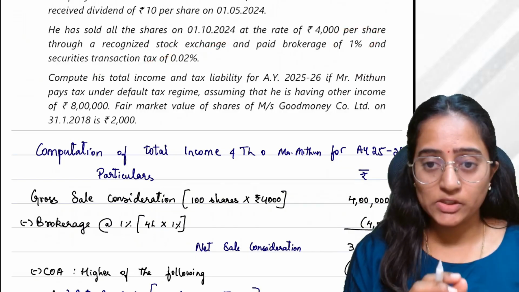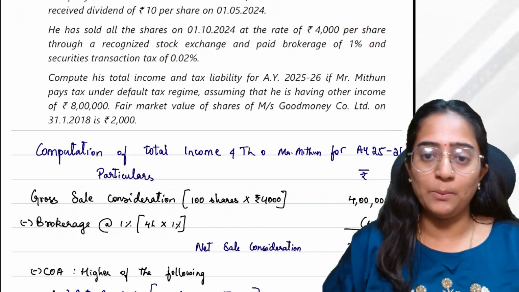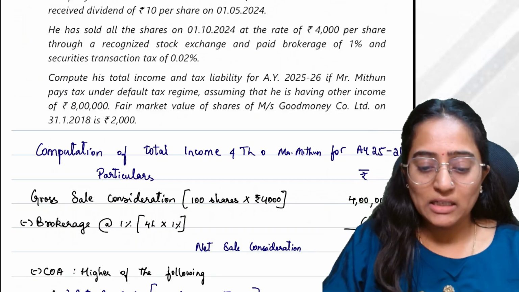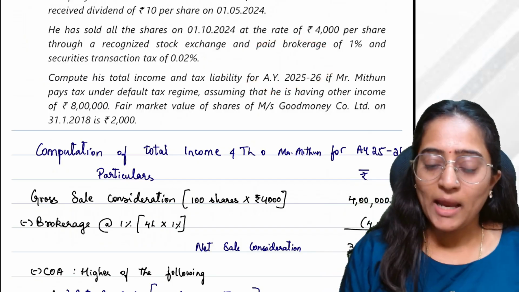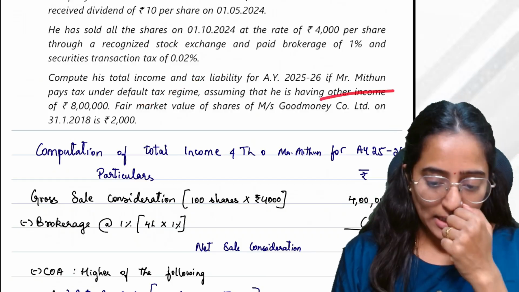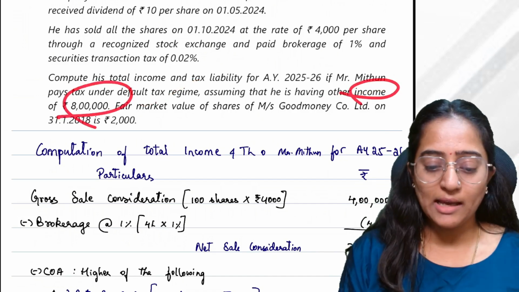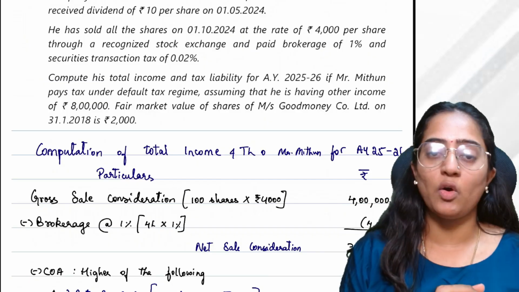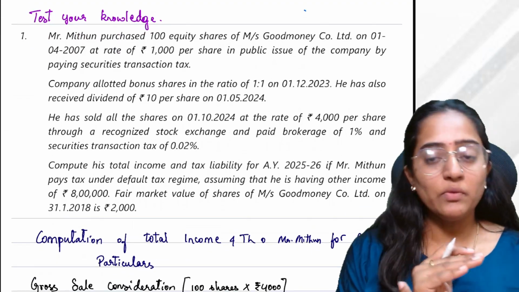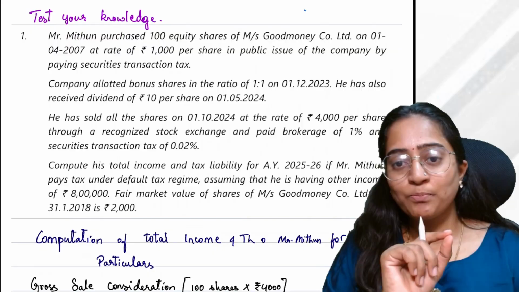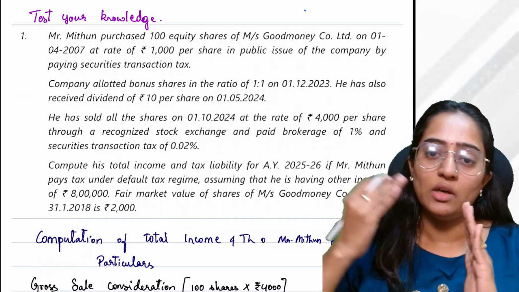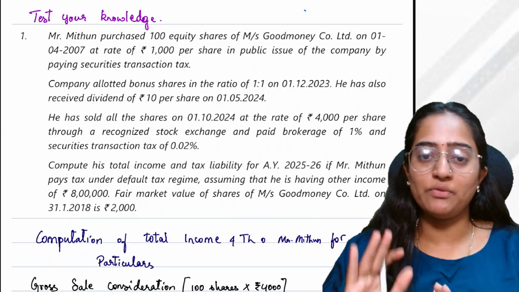What if they ask you to find this? This becomes the point which is very important: compute his total income and the tax liability for AY 25-26. Mr. Mithun is paying the tax under the default tax regime, and he also has other income of 8 lakh. The fair market value of the shares of Good Money on 31/1/2018 is 2000. Here we are going to cover section 112A, with the amendments also covered in this question, and we will do the solution for the applicable AY 25-26.